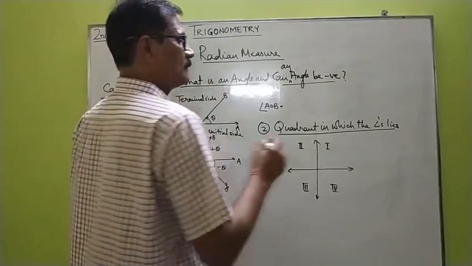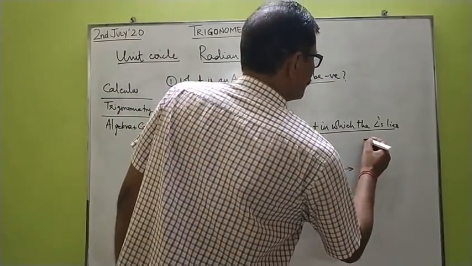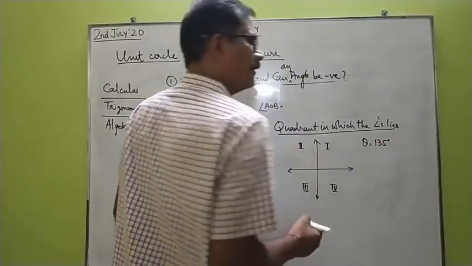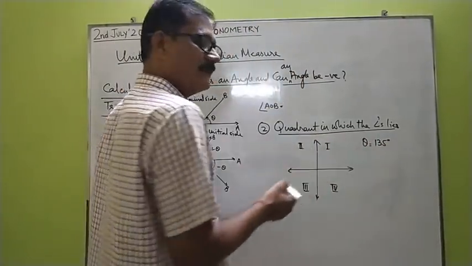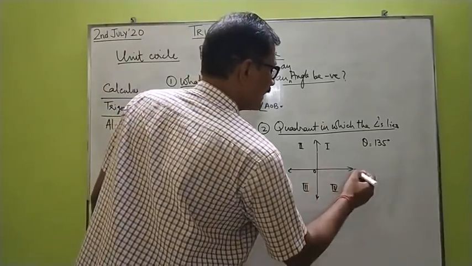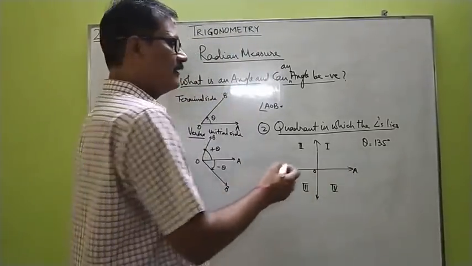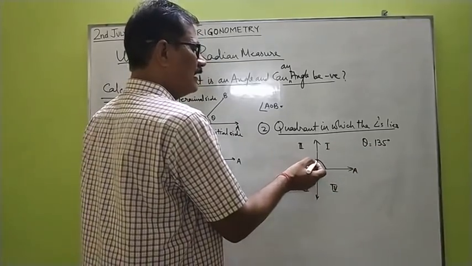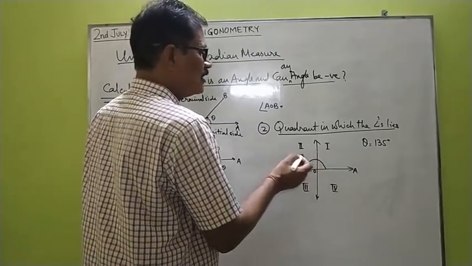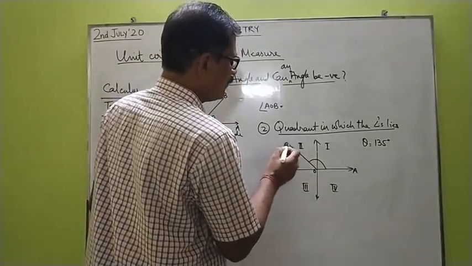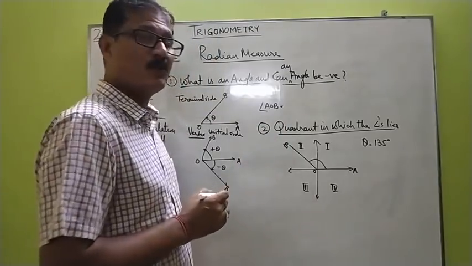For example, if we take the angle to be 135 degrees, we know that since the angle is positive, the rotation will be anti-clockwise starting from its initial side. So let OA be the initial side. It rotates to get 135 degrees. It means it rotates first 90 degrees and another 45 degrees to reach the angle 135 with terminal position OB. Terminal position or terminal side OB.